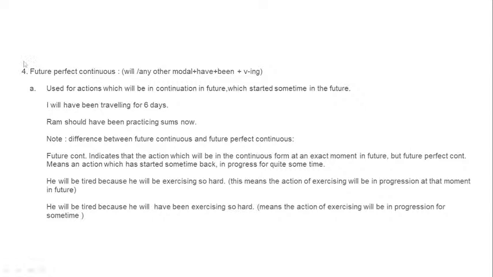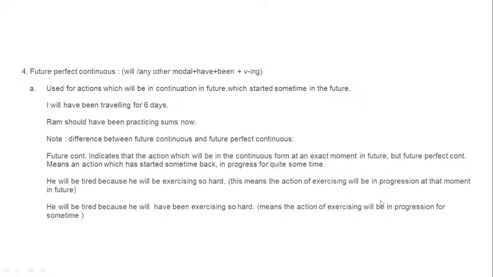I have gone through as many kinds of examples as I could, and only these kinds of things are asked in the exam. There will be a wrong portion in the entire sentence and you will be asked to correct that. Suppose, just an example: he will be tired because he must be exercising so hard.